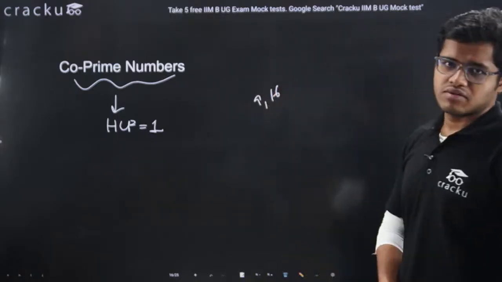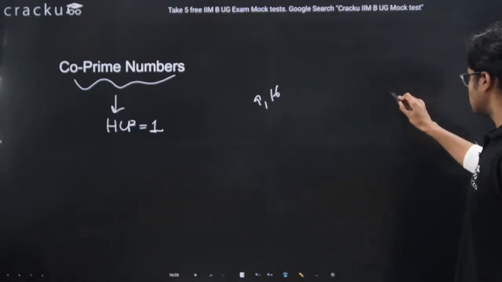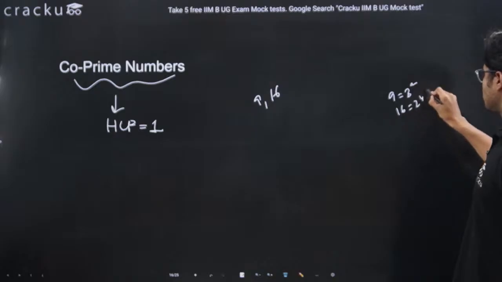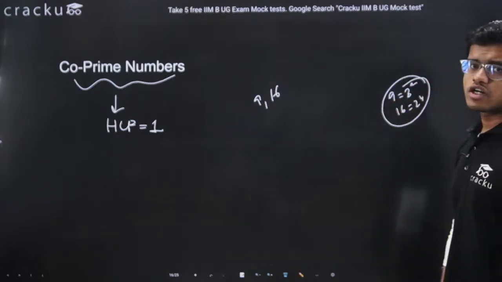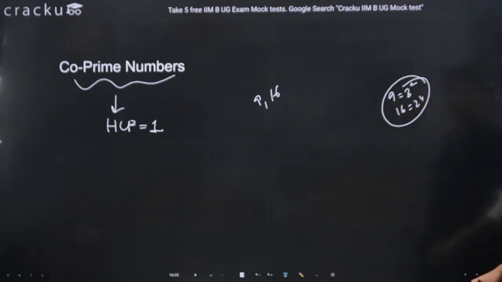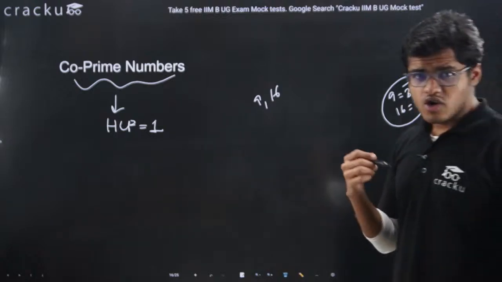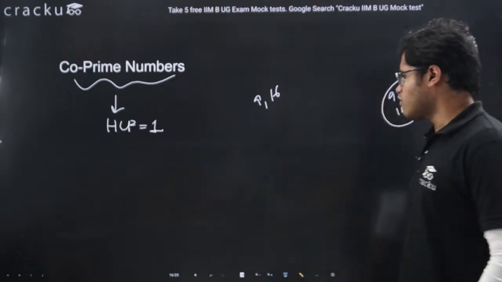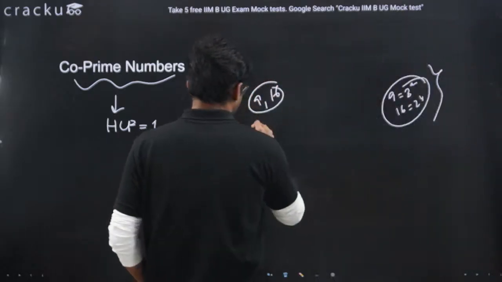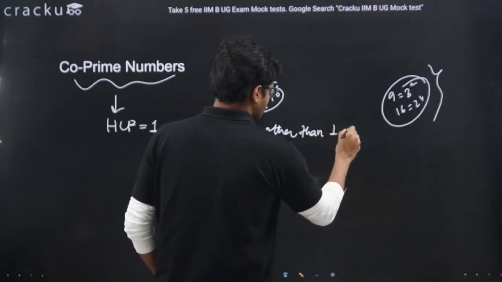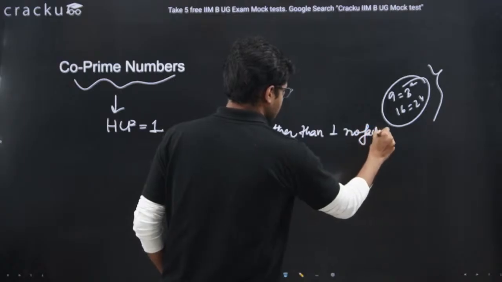Now 9 and 16 are not prime numbers, right? 9 is 3 square, 16 is 2 to the power 4. So I can say there is no factor common to 9 and 16 other than 1.